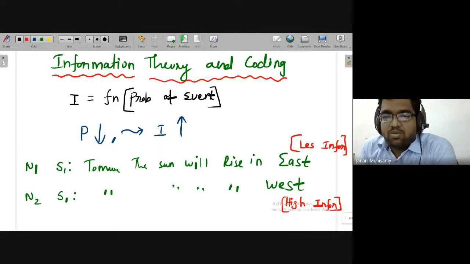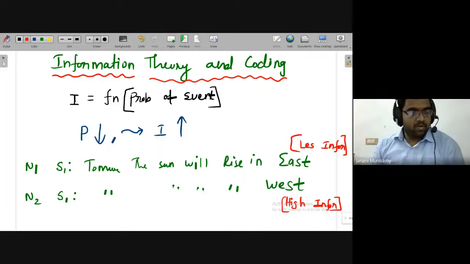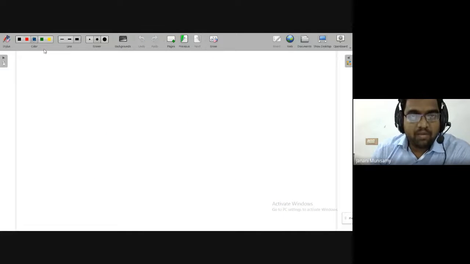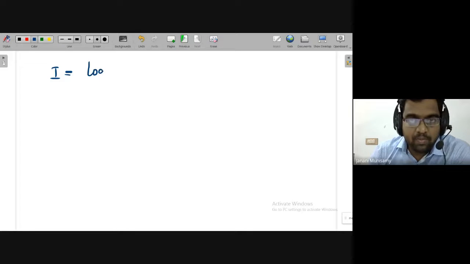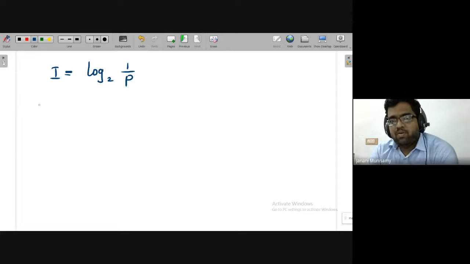Later, you will be using this property in source coding in a better way, in order to represent our entire information in a simpler format with less data. Now I will define the actual formula for information. Information in any symbol is equal to log of 1 by probability. I am just introducing the log function, that's it. The remaining, if you see, is 1 by p.